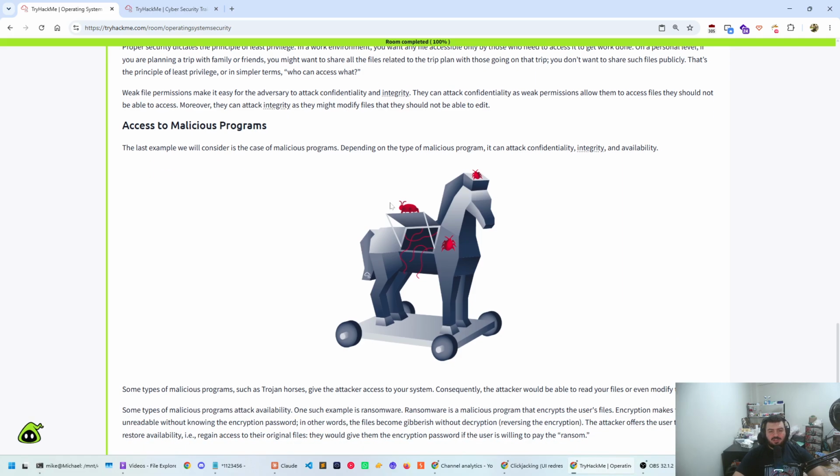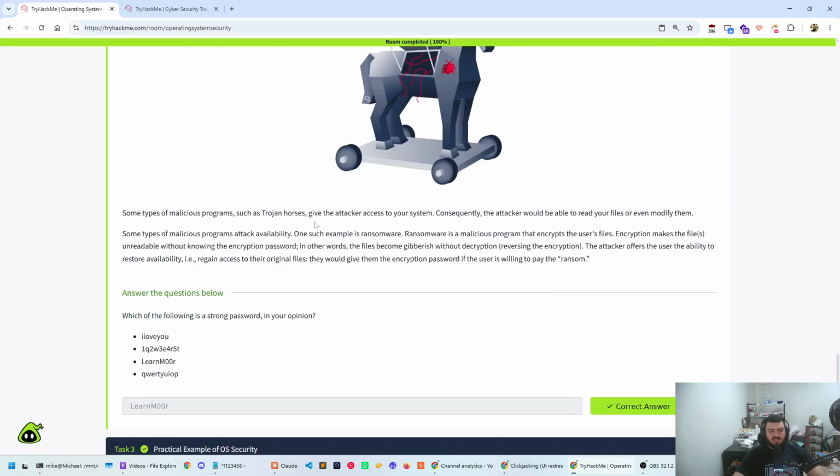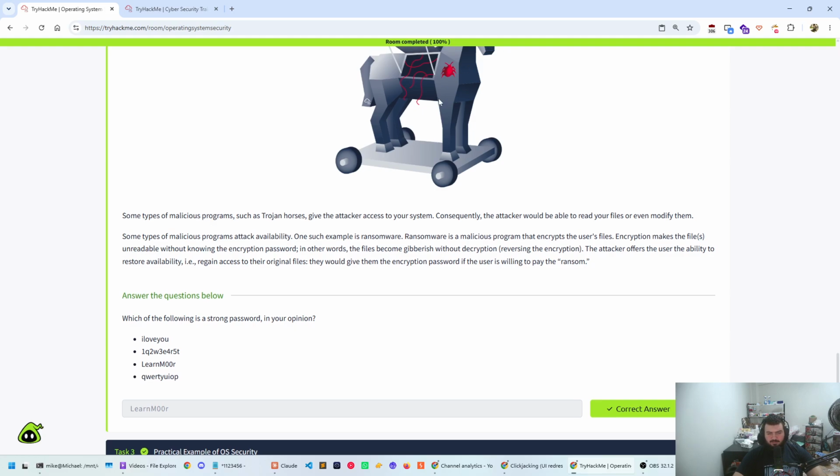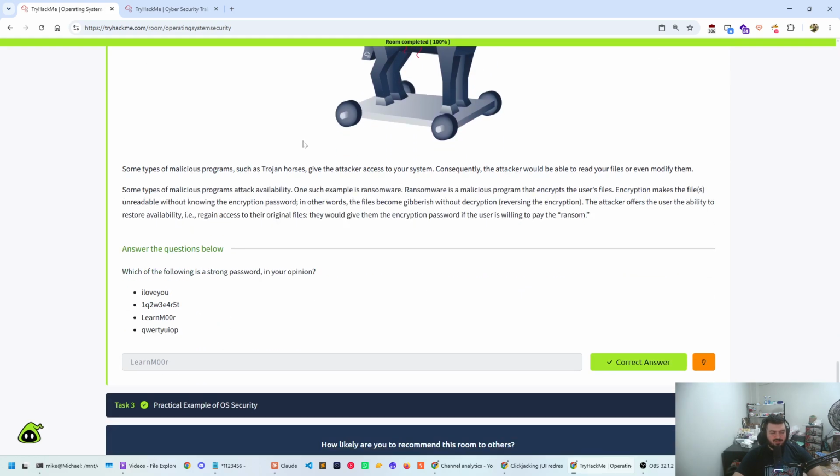And then access to malicious programs. This is known as a Trojan horse. Essentially, it is an application that looks harmless and presents itself as something useful, but inside of it there is malware or some hidden functionality that you don't know about that is actually harmful to you. Okay, so I'm going to skip a bunch of this reading, because we want to actually get into the fun stuff, which is the practical stuff.